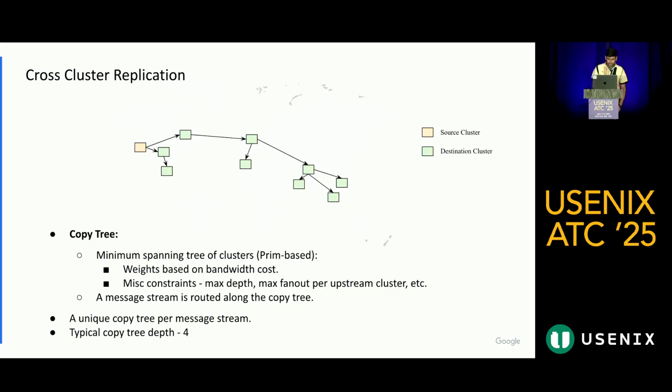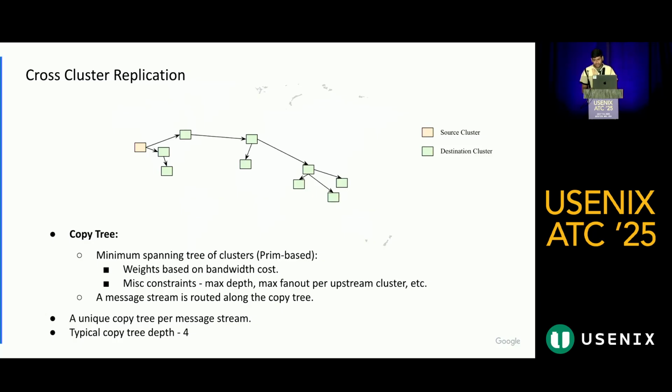And this is how things work when we are considering cross-cluster delivery. First, we try to build a copy tree. Directly streaming all the bytes to the destination is going to be very expensive. So we build a minimum spanning tree of clusters, which is Prim-based. The weights that we use are the bandwidth cost across different links.